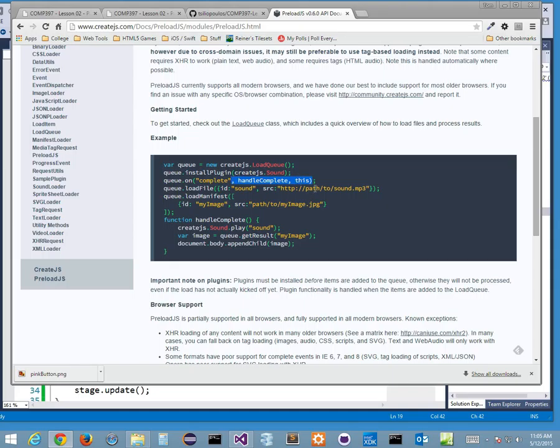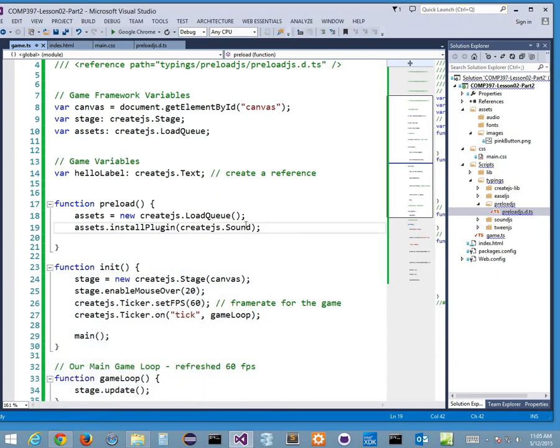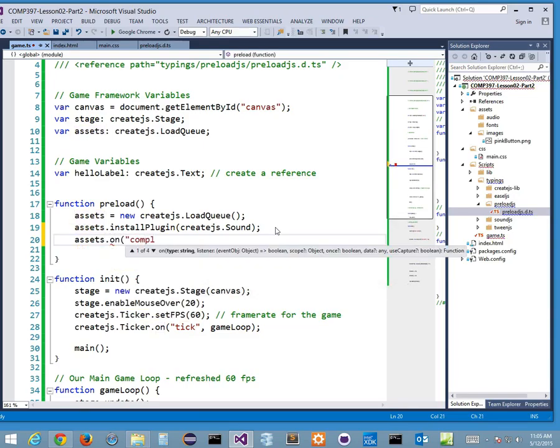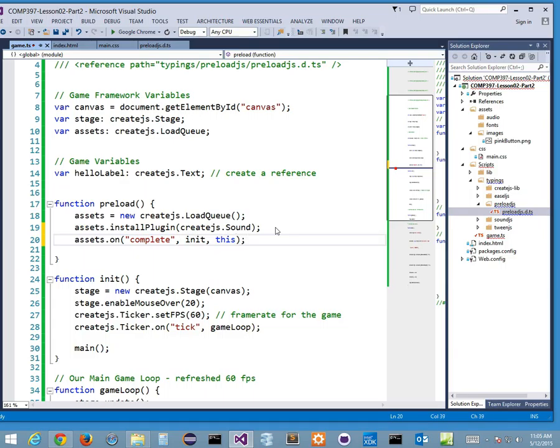Well, that's easy. I want to go to my init function. When I'm finished loading my manifest, when all my assets are loaded, I want to hit my init function. Okay, cool. So it's going to be assets.on complete, then init. Let's do that. assets.on, and then we're going to listen for the complete. When it's complete, we're going to go to the init method and pass in the context, this as a context. Don't worry about that for now.